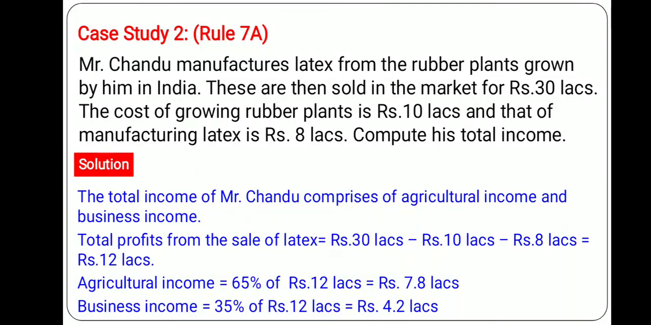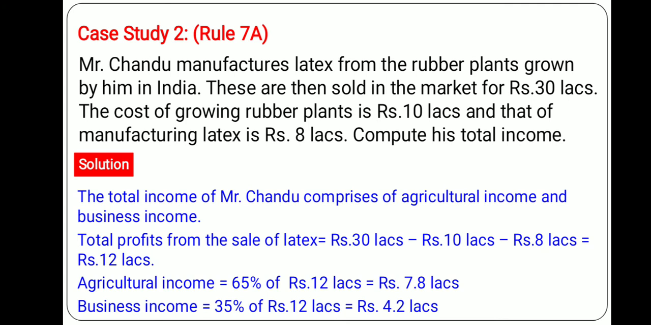Total income, how to compute total income? Let us first compute total income. Total sales proceeds is 30 lakh. Out of 30 lakh we will deduct the cost of growing rubber, which is 10 lakh. Then manufacturing latex is 8 lakh. So now total profit is 12 lakh.